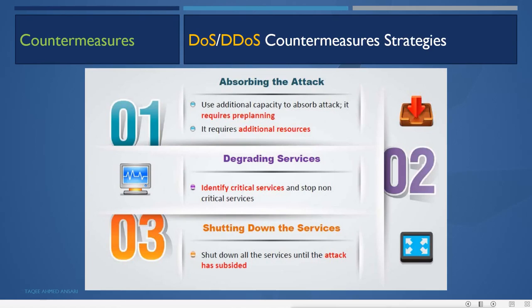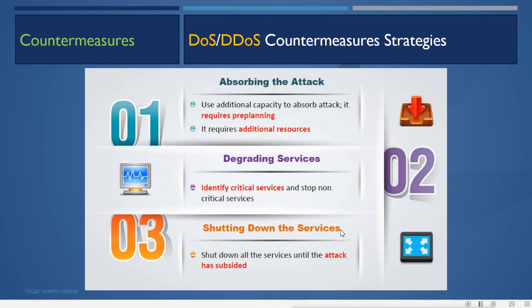That means you will make your server as powerful as possible, so that it can handle a lot of attack. It can absorb lots of attack or lots of traffic, and it needs pre-planning, and also it needs additional resources.